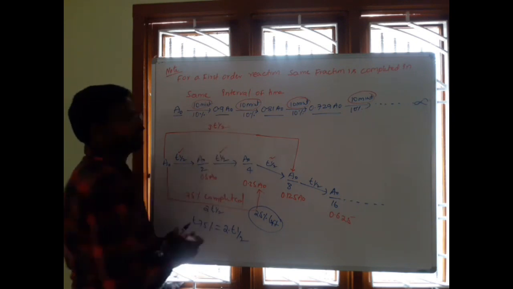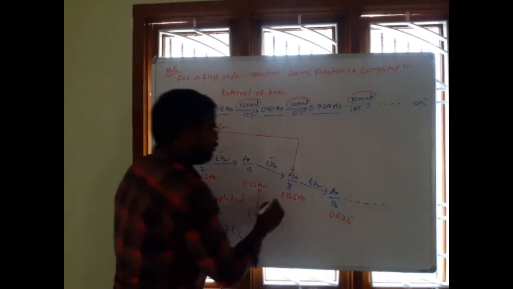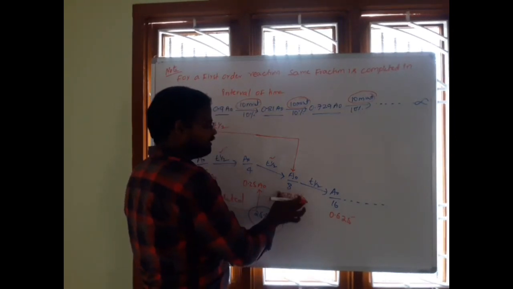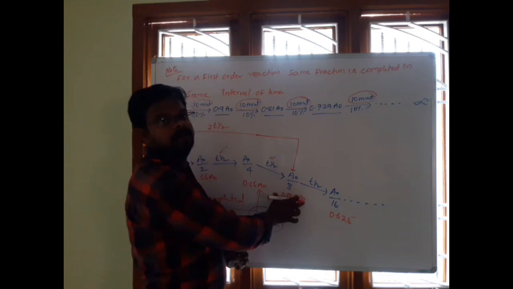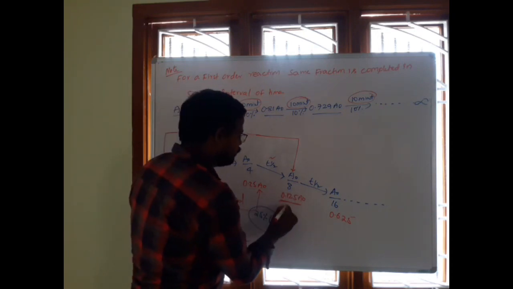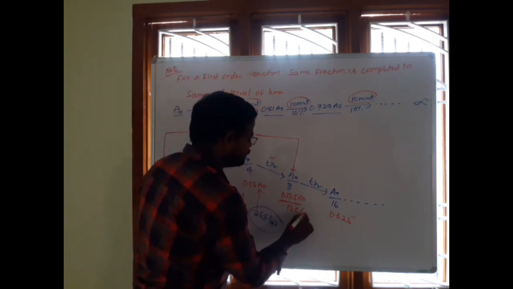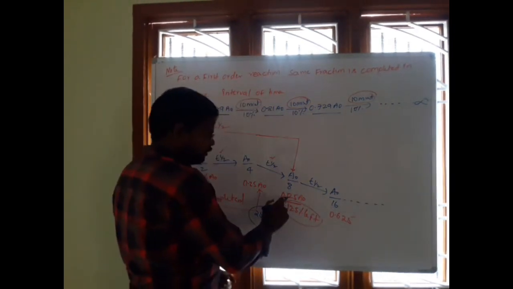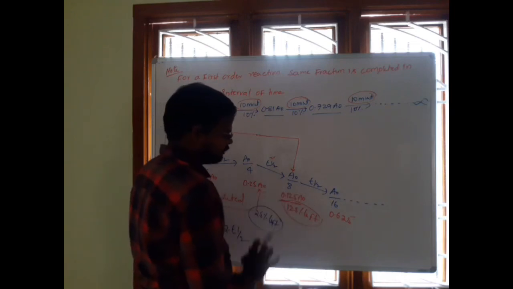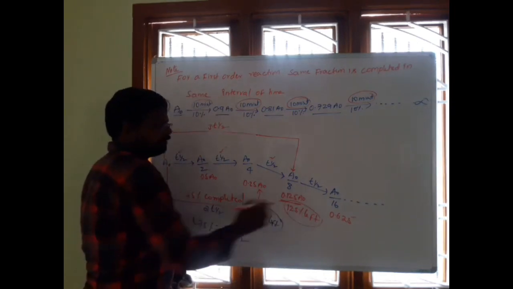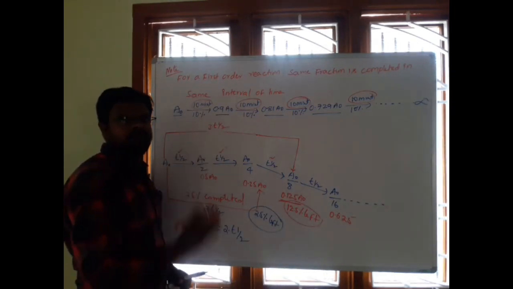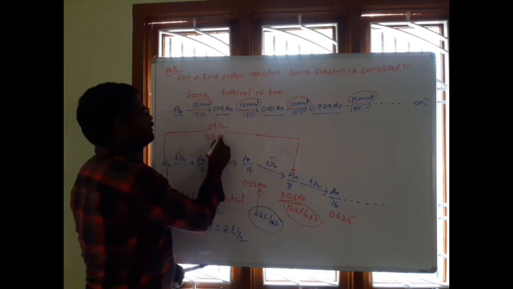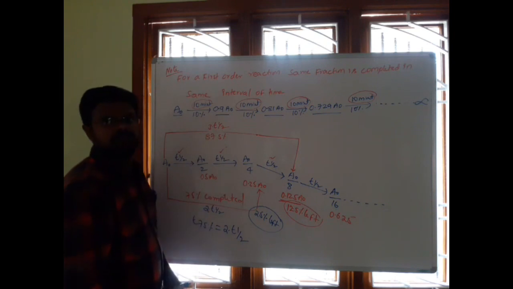3 half-lives are taken. How much percentage is left? Multiply this concentration with 100. Then what will you get? 12.5% is left. So 12.5% of the reactant is left means 87.5% of the reactant was consumed.